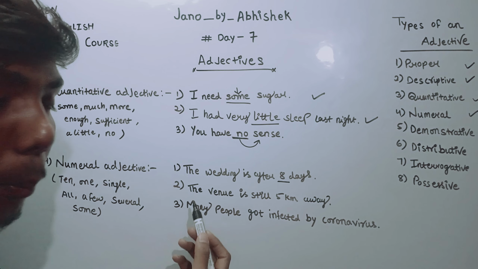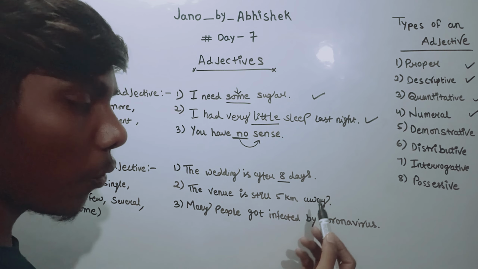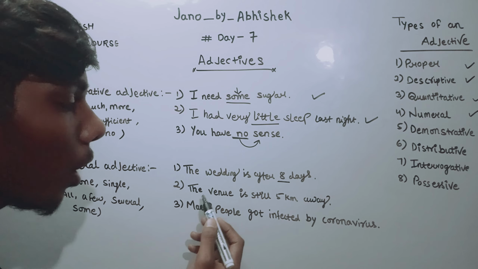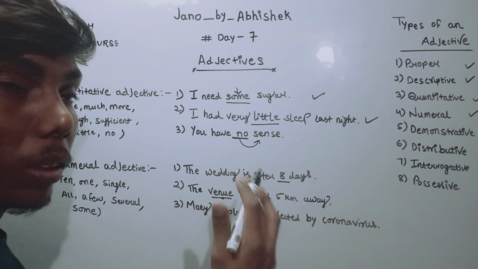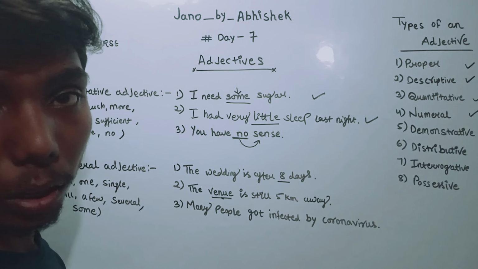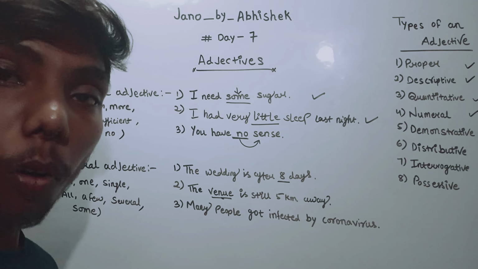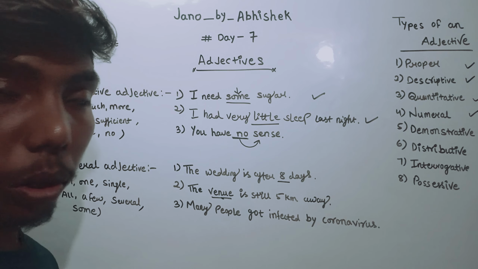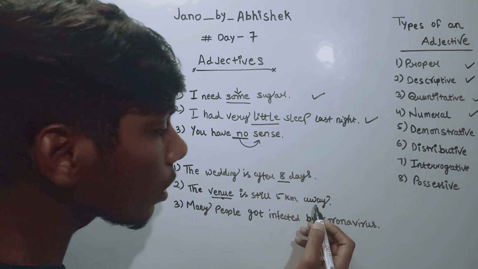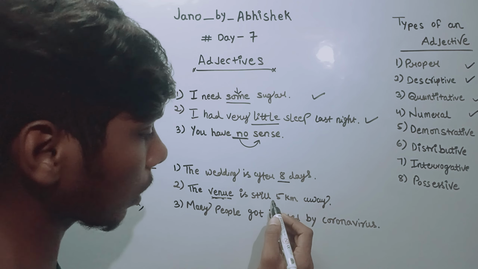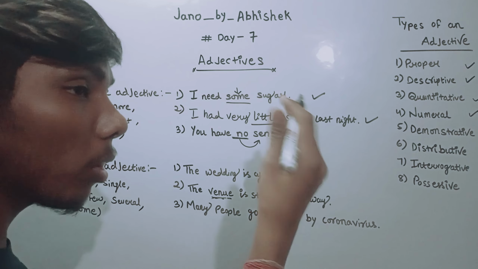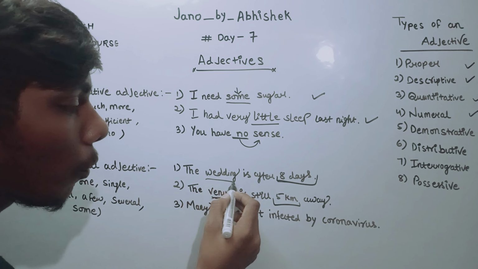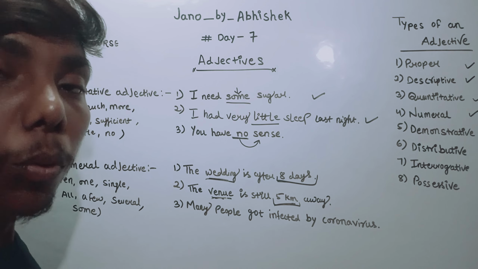Let's see the second example. The venue is still 5 kilometers away. Venue means place. The place is still 5 kilometers away, which means we still have to walk 5 kilometers more. So 5 kilometers and 8 days tell how much time is remaining for the wedding and how much distance we have to cover.